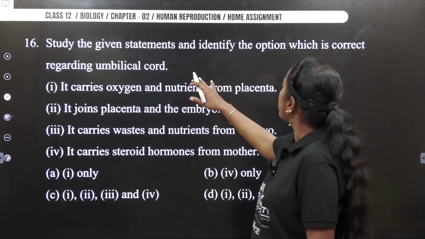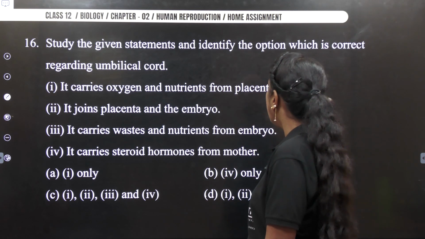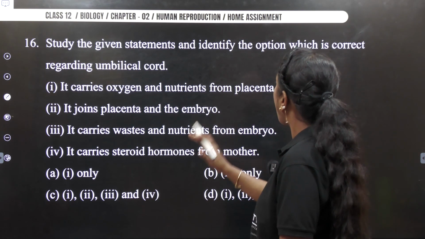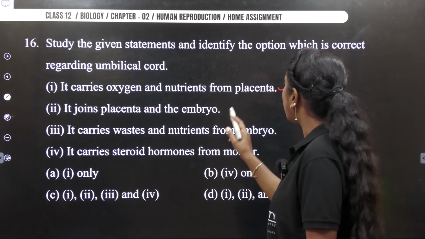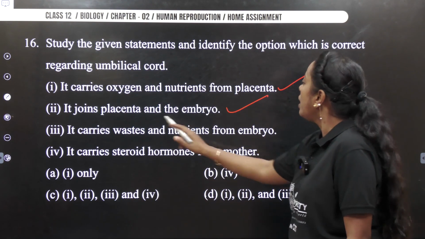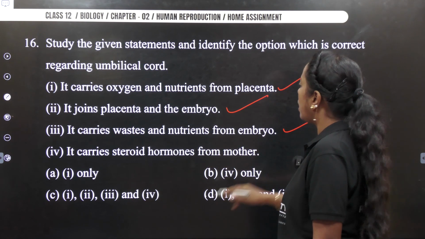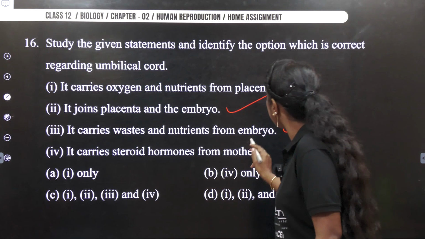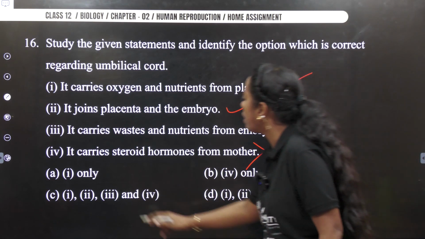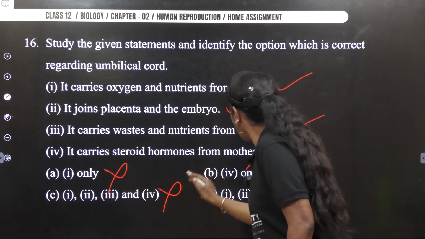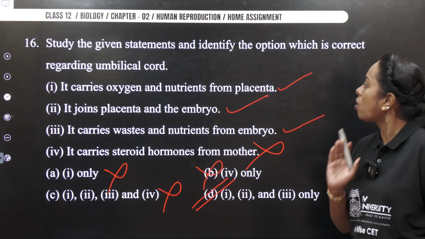Next, study the given statement and identify the option which is correct regarding umbilical cord. So umbilical cord, it carries oxygen, nutrients from the placenta. Correct. It joins the placenta and the embryo. Very true. It carries waste and the nutrients from the embryo. Very correct. It carries steroidal hormones. It should not carry steroidal hormones. So first 3 statements are said to be correct. This is wrong. This is wrong. This is wrong. And answer is option D. 1, 2 and 3 are correct.